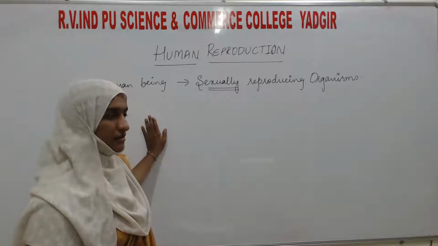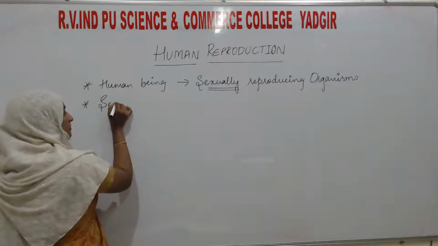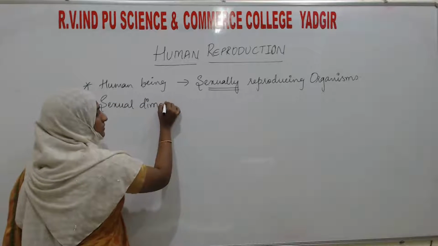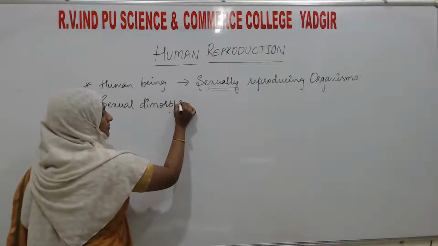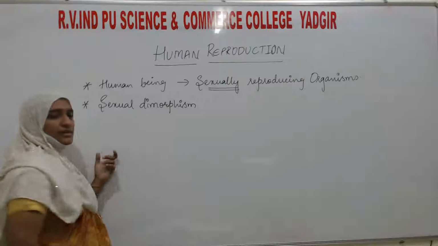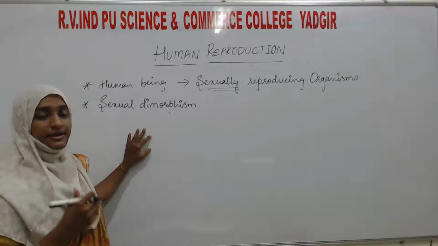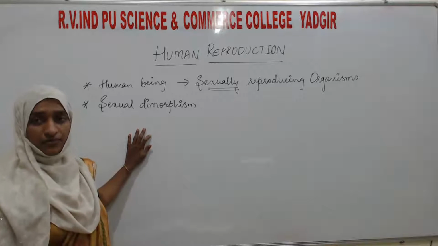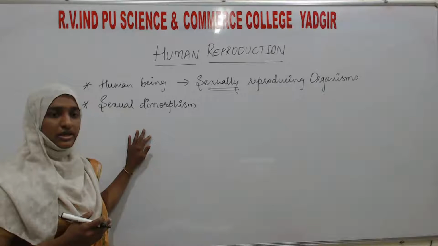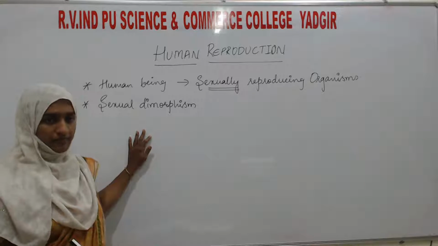Then second thing here, they exhibit sexual dimorphism. What is that? Sexual dimorphism here means that in human beings, there is a difference between the male and female. By seeing some morphological characters only, we are able to identify whether it is male or female.